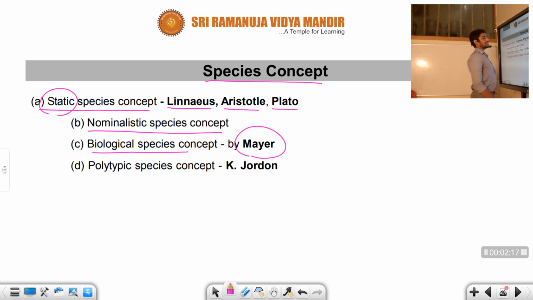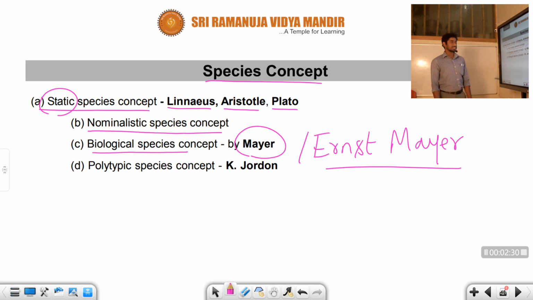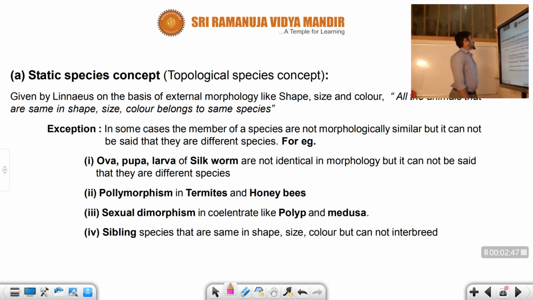It was identified by Ernest Mayr. Ernest Mayr and Mayr are the same person, both the same. And the last one is the polytypic species concept. It was identified by K. Jordan. I hope you understand all these concepts, who proposed the species concepts, right? So let us move to the next slide.